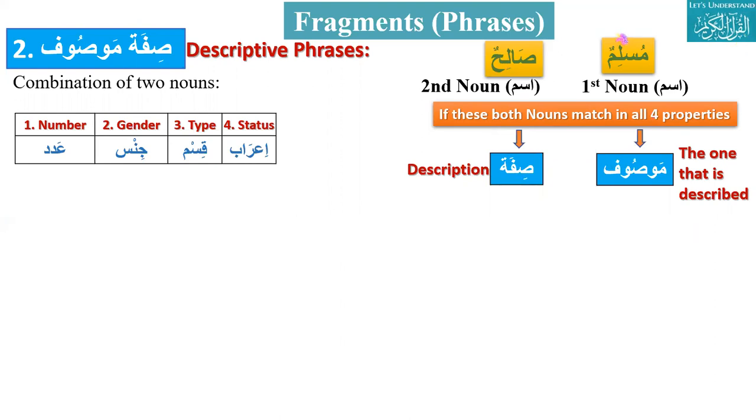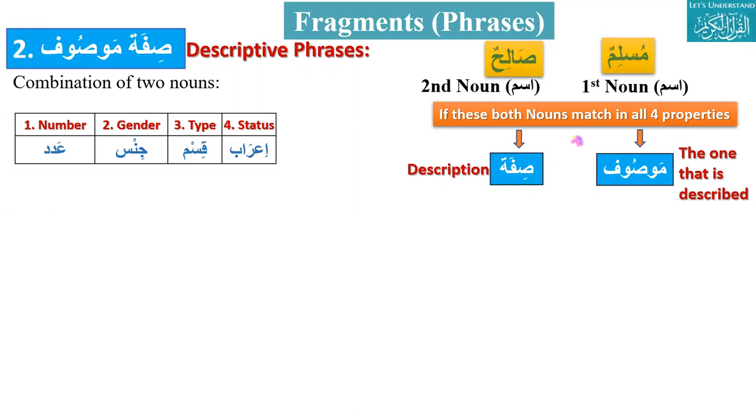So Muslimun, this is Mawsuf. And what is the characteristic of that Muslim? What is the description of that Mawsuf? That is Salih. That Muslim is Salih Muslim. And this is called Sifa Mawsuf. So the first noun and the second noun: the first, which one is described, is called Mawsuf. And the second is called Sifa.